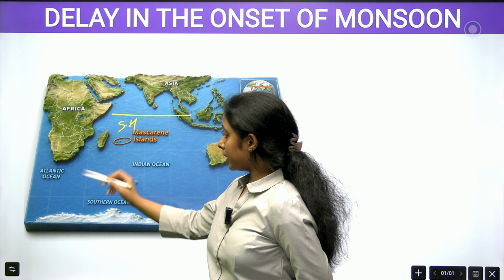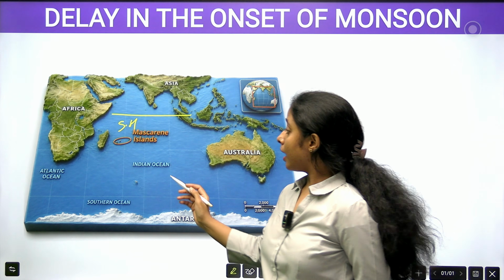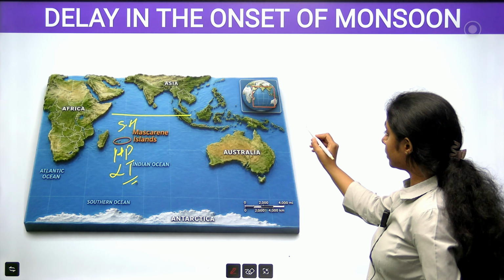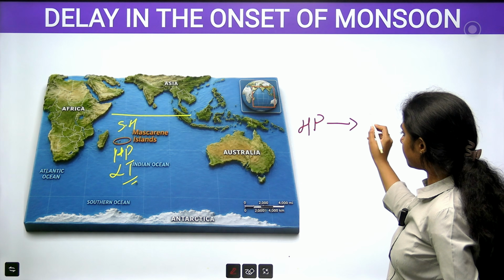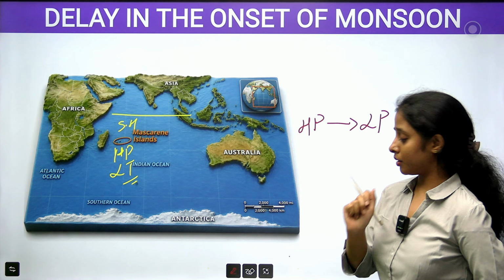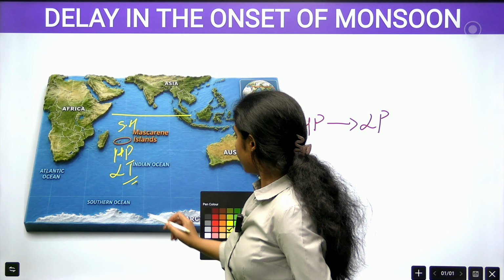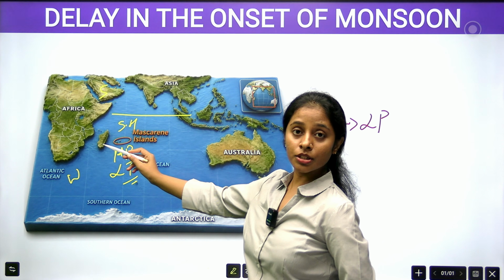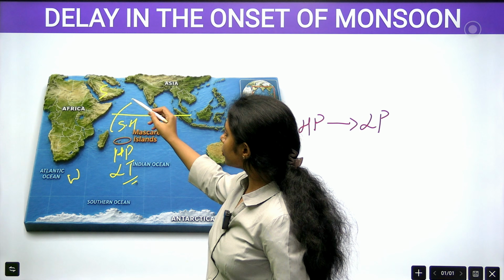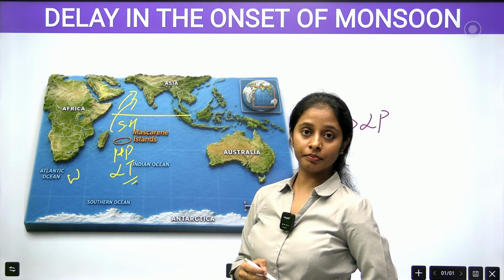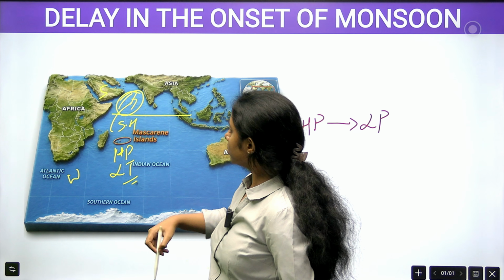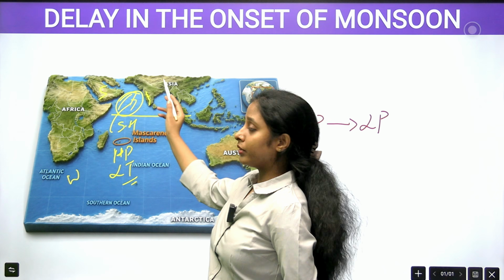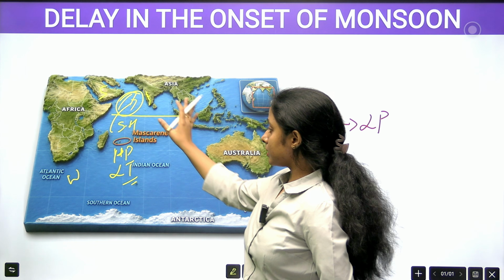So at this point there is what? High pressure. Why high pressure? We all know that wind always moves from high pressure to low pressure. Basic geography. Now, as I said, it is winter here and summer here, so the wind moves from the high pressure towards India. Here it picks up moisture, and when it meets the Western Ghats, orographic rainfall occurs, and we have the onset of monsoon. This is the thing.